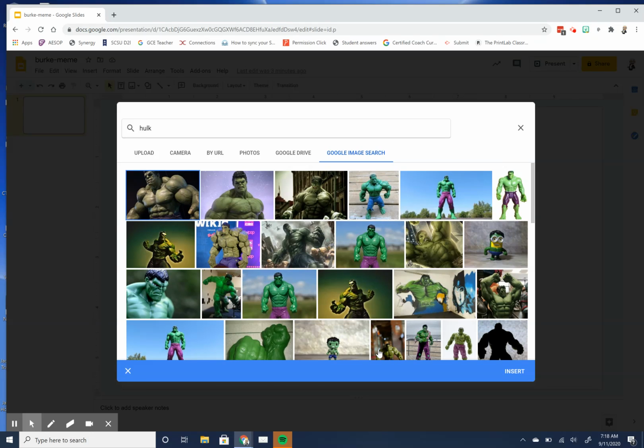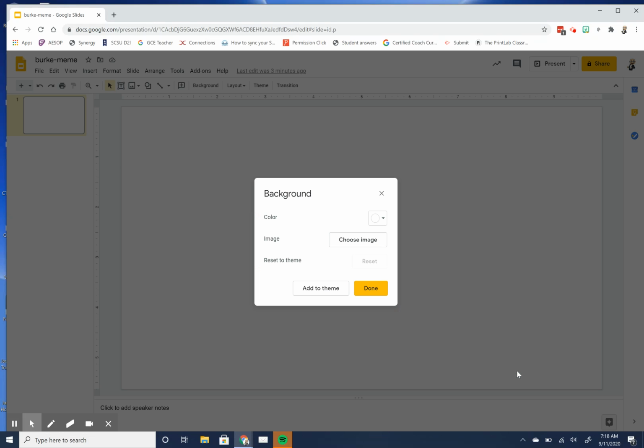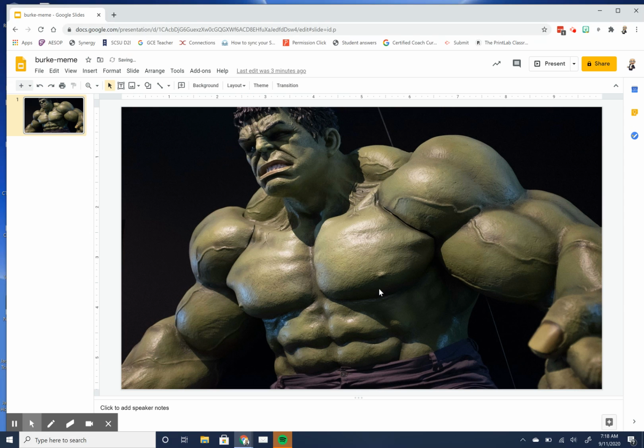Now, mind you, I'm not looking at copyright right now because this is going to be under fair use because I'm using a small amount. I'm using just a picture of the Hulk, which is copyrighted, but it's a small amount. It's just a picture. Then I'm going to rework it and do something new to it. So what I'm going to do now is insert a text box.